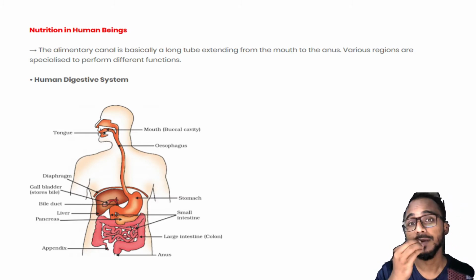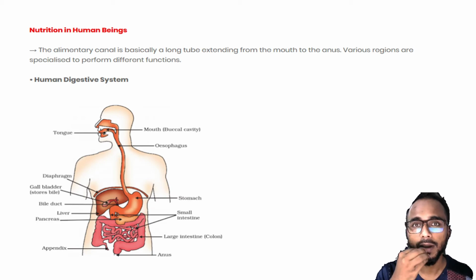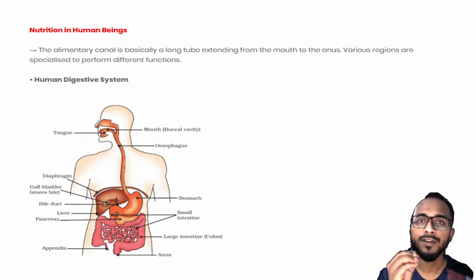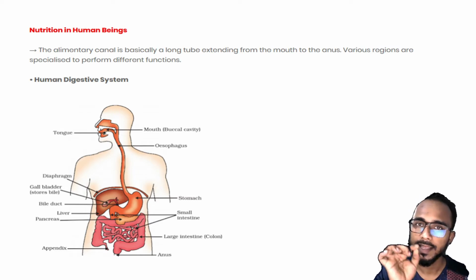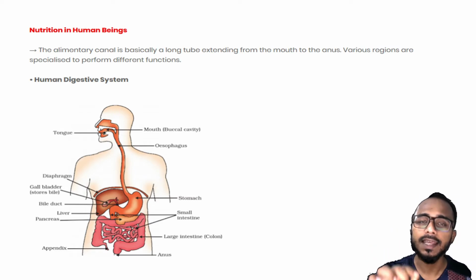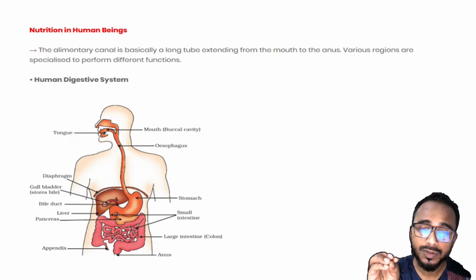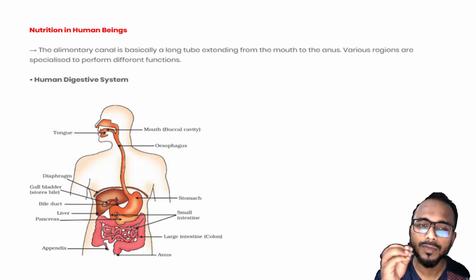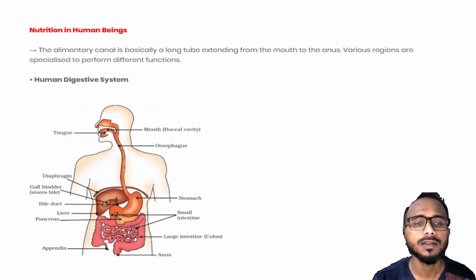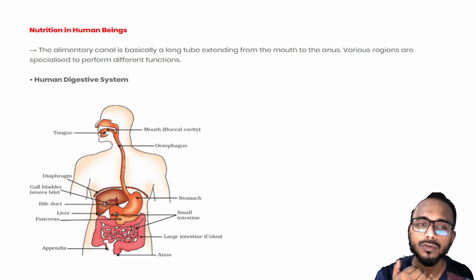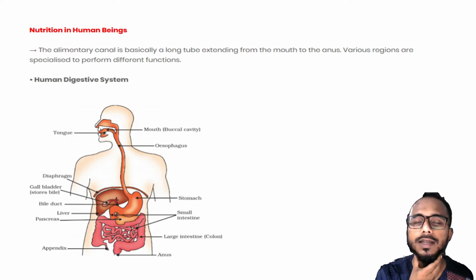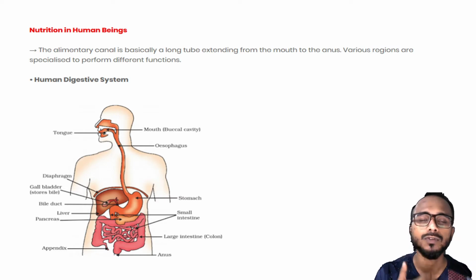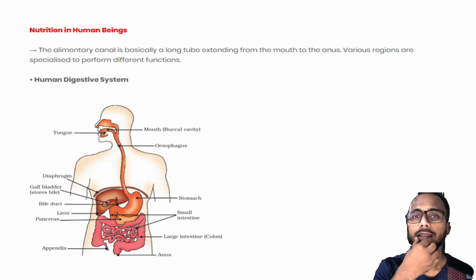That is the first step of digestion. As soon as you put food into the buccal cavity, the salivary glands release saliva. That saliva has amylase, and that amylase will produce sugar from the carbohydrates. Next, the food is pushed by the tongue into the esophagus. It is a long pipe which goes from the mouth to the stomach, and all the food is passed through the esophagus to the stomach.